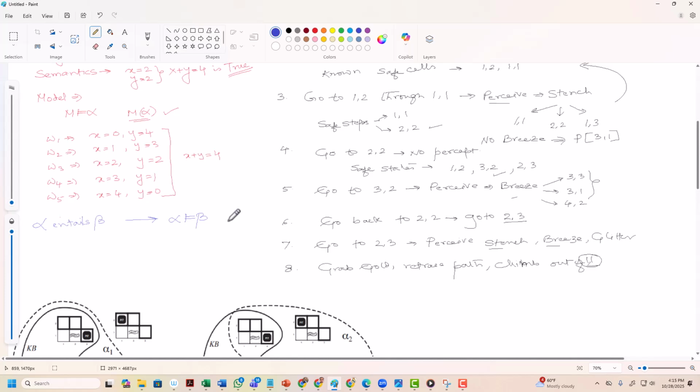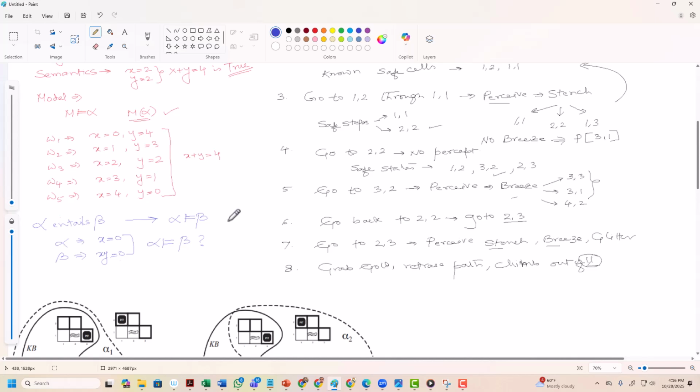Let's say there is a sentence alpha which says x equal to 0, and another statement beta which says xy equal to 0. Do you think alpha entails beta? If alpha is true, that means x equal to 0, will beta also be true?